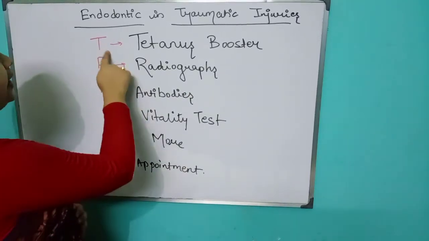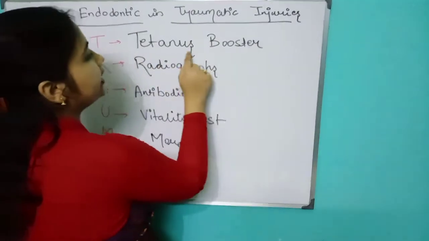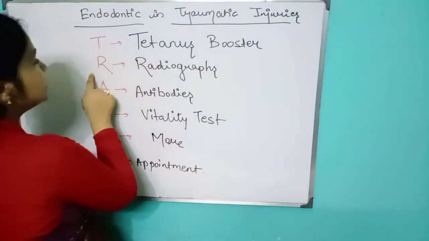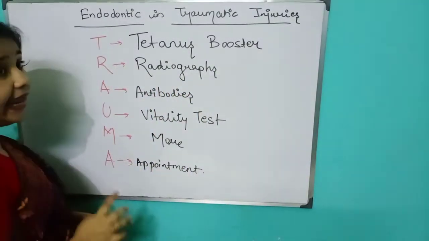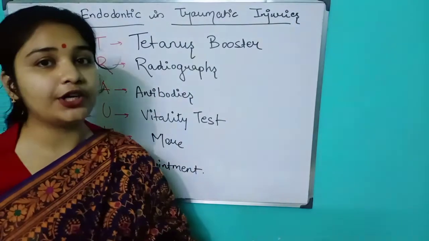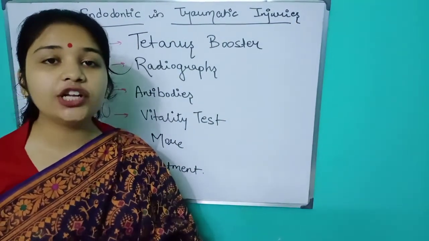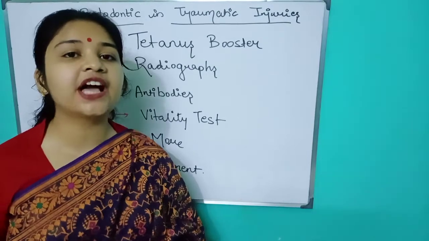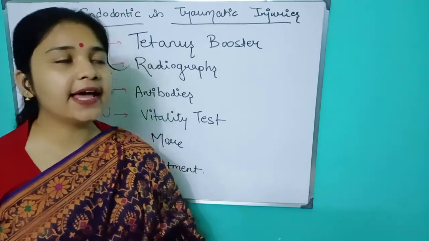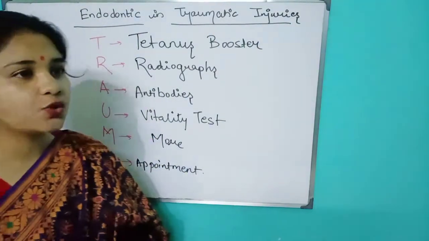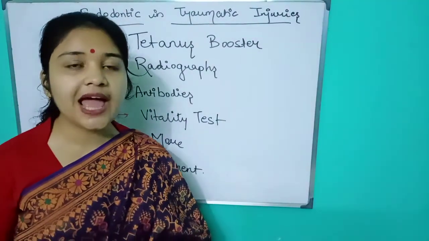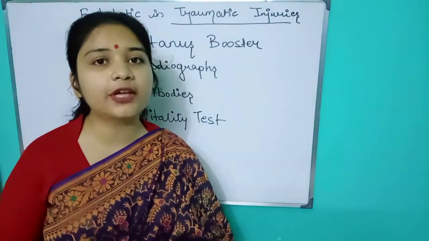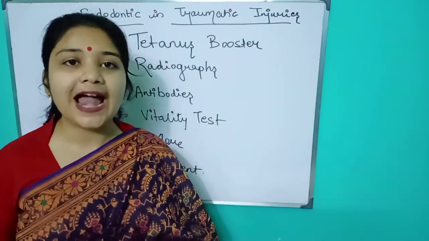First is T. T is tetanus booster. Second, R. R for radiographs. A for antibiotics. But antibiotics are needed only in convulsions. Nothing like that. Like if in class 1, class 2, class 3 Ellis, at that time you don't have to give any type of antibiotic.